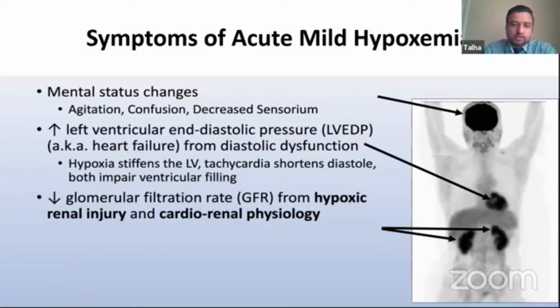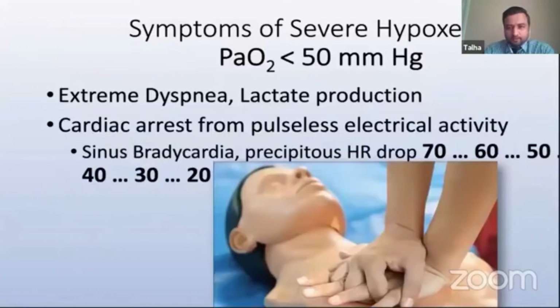And we have seen that most patients with COVID pneumonia most of the time have elevated pro-BNP levels. Most of the time that's because of heart failure with preserved ejection fraction rather than myocarditis. Myocarditis is another complication, but that's less common, and usually it reflects with left ventricle ejection fraction reduction, which is not the case here. And then the third thing is acute kidney injury. So these are the early things which can happen with acute mild hypoxemia.